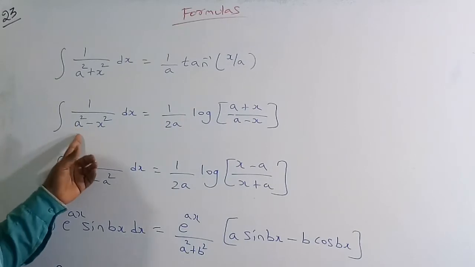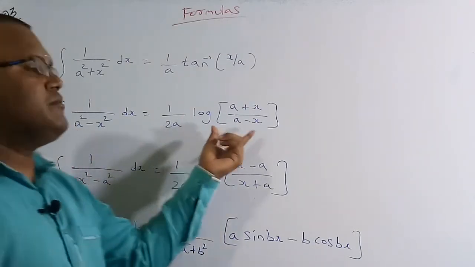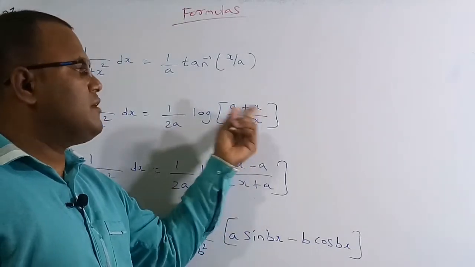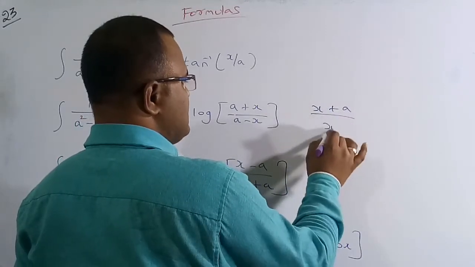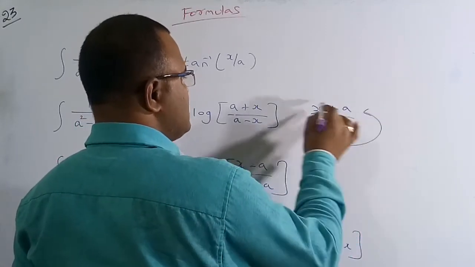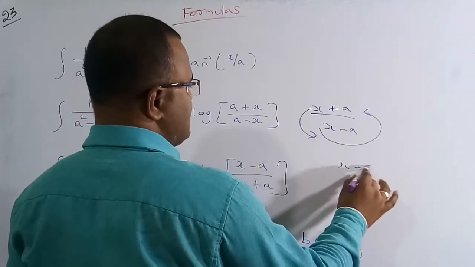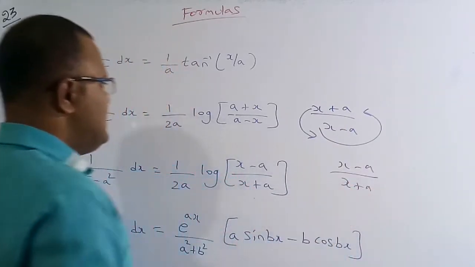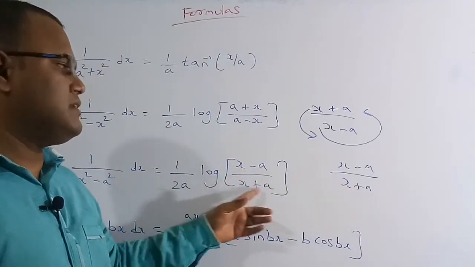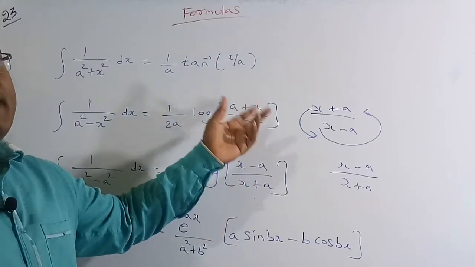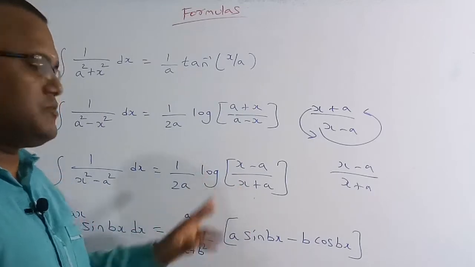Integration of 1 by x square minus a square dx, if you are going to reverse this one, is very easy to remember. Just flip the positions, a to x and x to a, which will become x plus a by x minus a, and then do the reverse process: interchange numerator to denominator and denominator to numerator. We get x minus a by x plus a. So the same value, 1 by 2a log of x minus a by x plus a. Just interchange x to a and a to x, then do the interchange, and we get this expression.